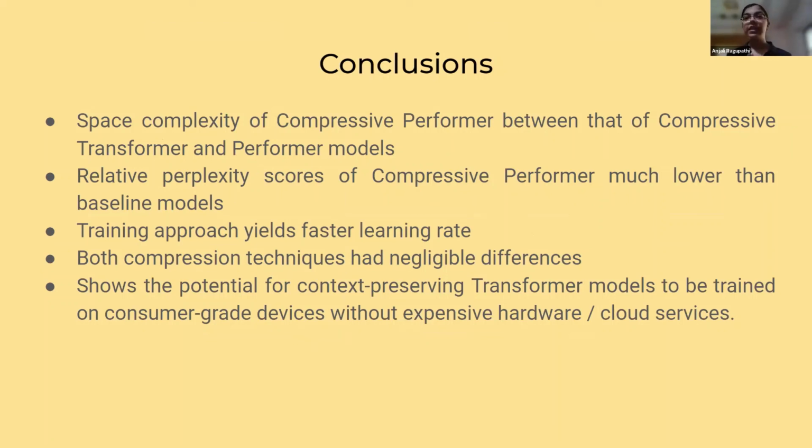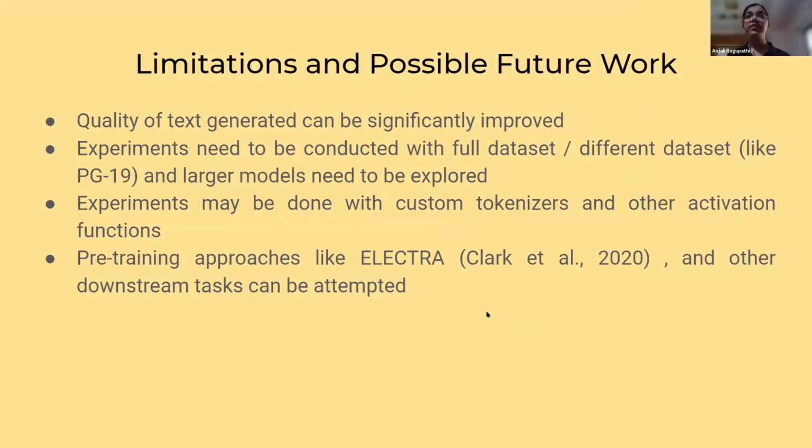Both the compression techniques, the convolutional and the autoencoder compression, had negligible differences, which means it basically doesn't matter unless you're looking for very minute differences, in which case the autoencoder would give you lower perplexity scores. This shows the potential for having actual context-preserving transformer models that can run on consumer-grade devices without expensive hardware or cloud. But the limitations are that the quality of text generated can be significantly improved.